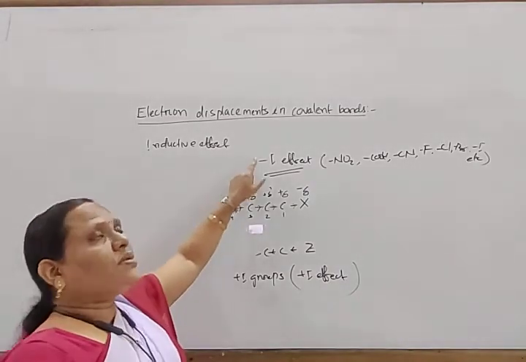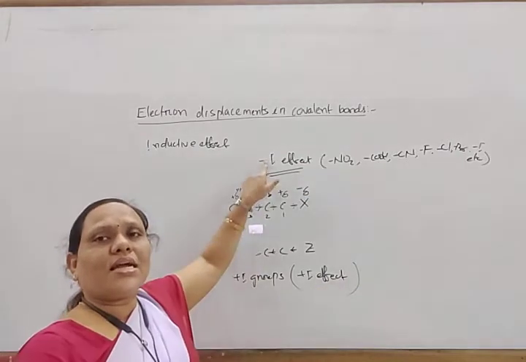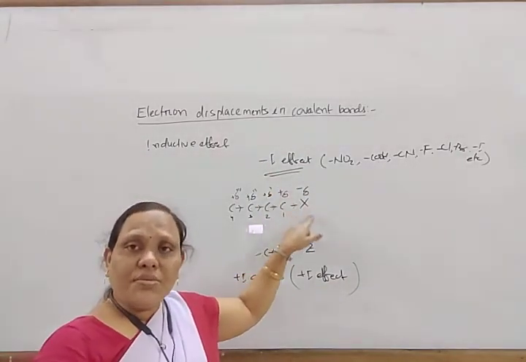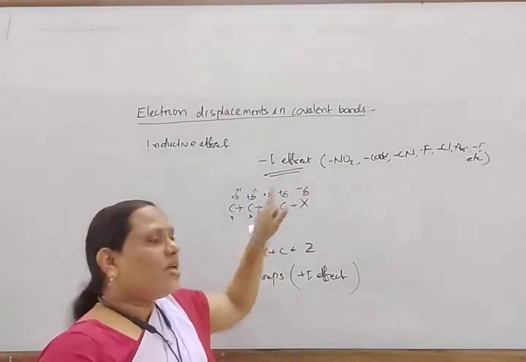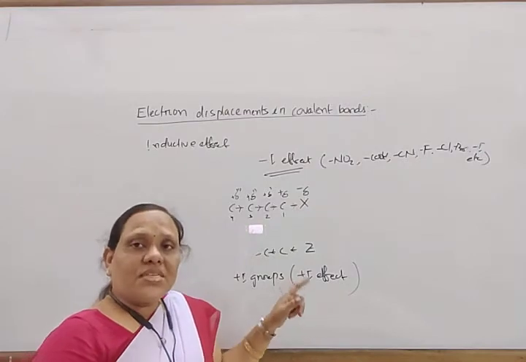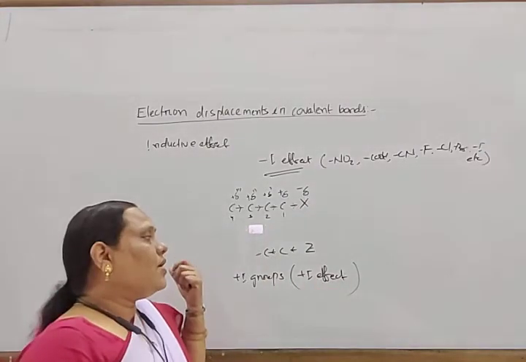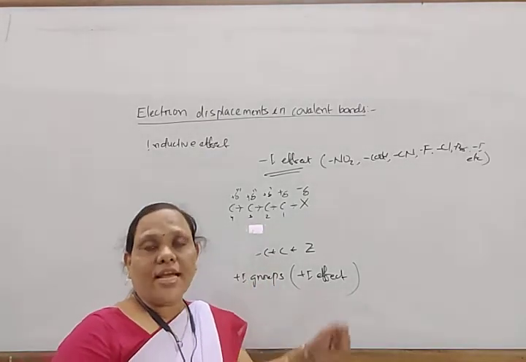So inductive effect is of two types: positive inductive effect and negative inductive effect. If any atom or group which is more electronegative than carbon is present, then that creates the minus I effect. If any group or atom which is less electronegative than carbon, then that releases electrons towards carbon, then that effect is called the plus I effect.